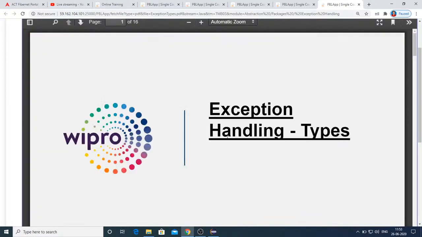And just remember for the time being that exceptions can be handled in Java by using the 5 keywords: try, catch, finally, throw, throws. These are the 5 keywords which we use to deal with exception handling in Java. In the try block, we place the code where we expect an exception might occur. In the catch block, we write the code required for handling the exception if it occurs. In the finally block, we write statements to make sure they get executed whether an exception occurs or not. And remember, these are the only 3 blocks.